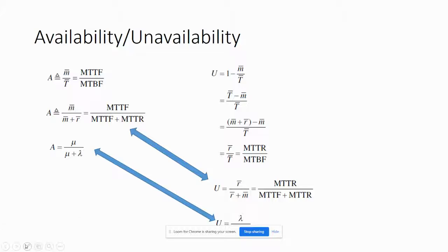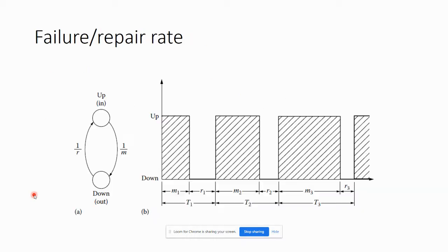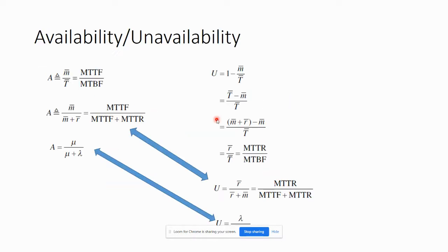Right. Just now I was stopped at explaining MTBF. So MTBF is the mean time between failure. If I go back, it looks like this, right? This is one cycle of the component: MTTF, MTTR, and then MTTF, MTTR. Between this and this is called the mean time between failure.